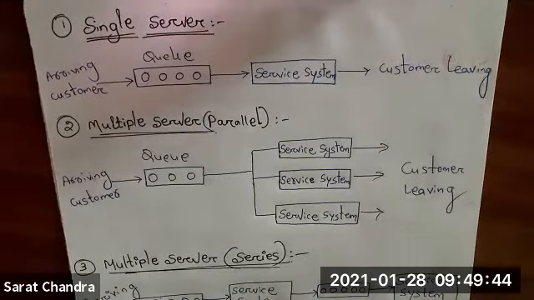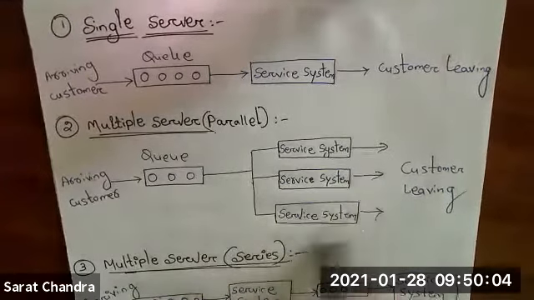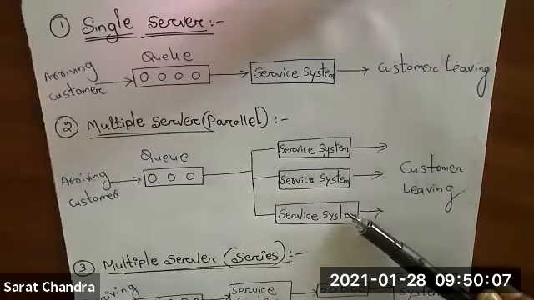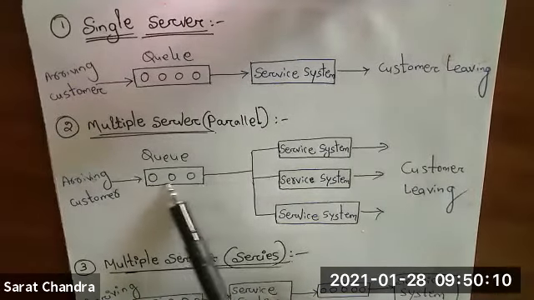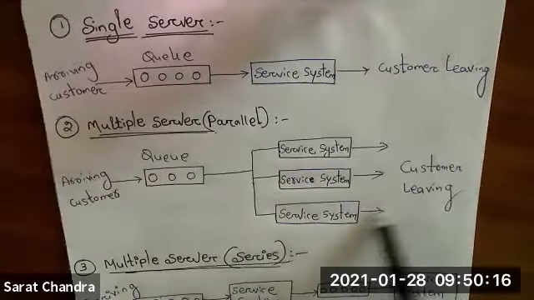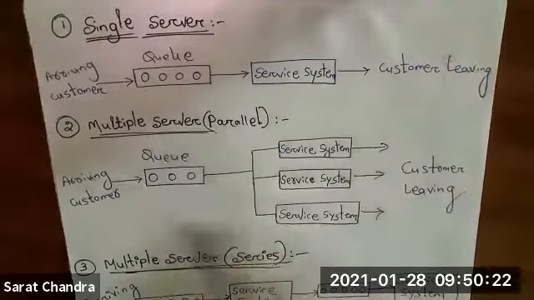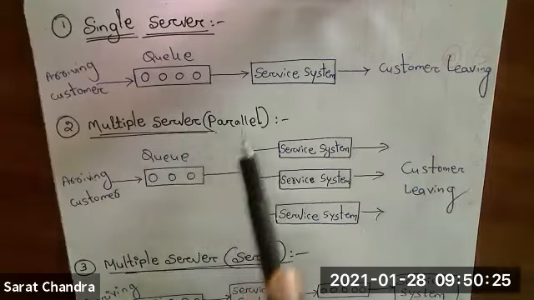to deposit some money. So what happens in a bank? You can see there will be a number of cashiers, some 3-4 cashiers. It is your wish which cashier you want to approach. So that is an example of a multiple server system arranged in parallel. People will come, they will stand in a queue, then according to their wish, they can take the service from any server. And at the end, they will leave the counter. So this is an example of a multiple server system arranged in parallel.